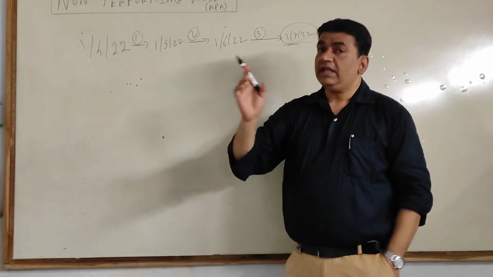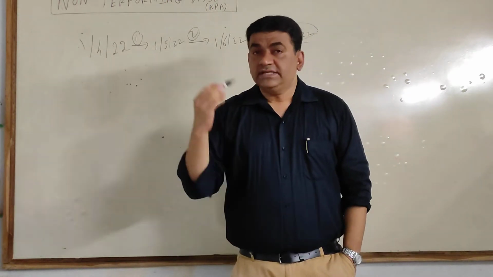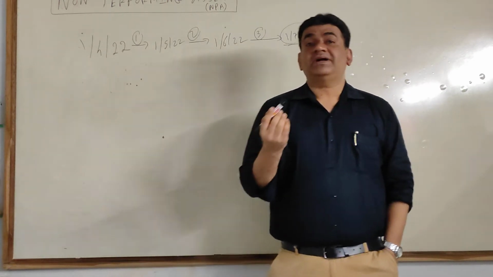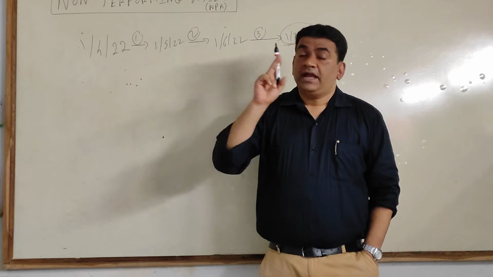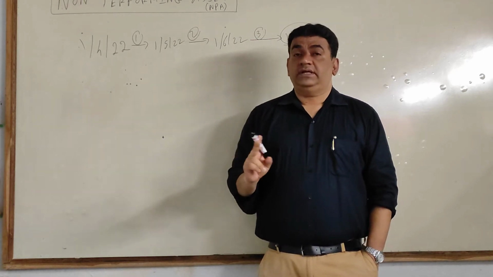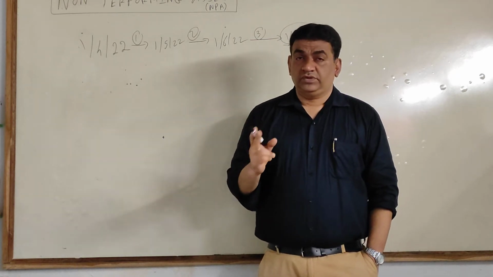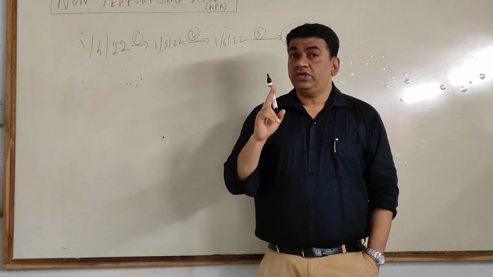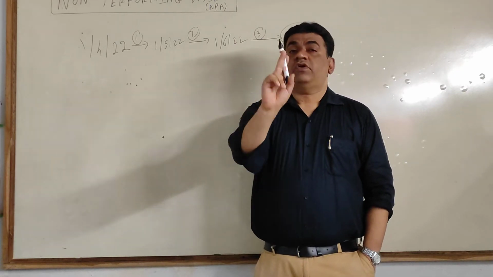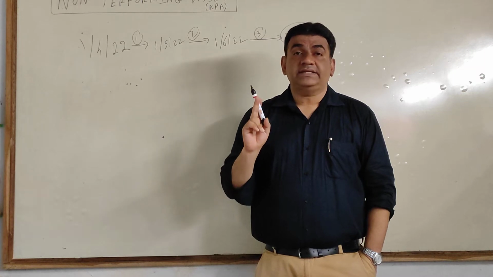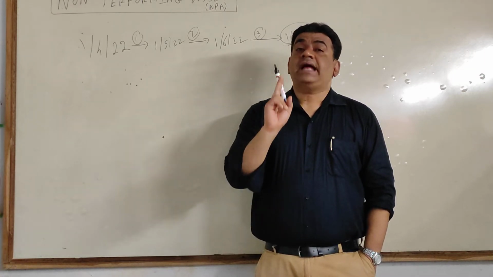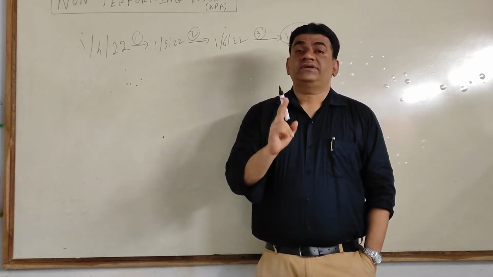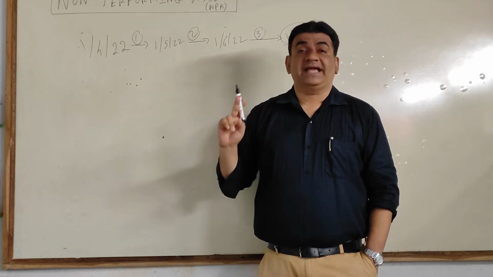So, when bank is supposed to recover an amount from a customer, if that amount is overdue for a period of 90 days or more, then that asset is treated as a non-performing asset.